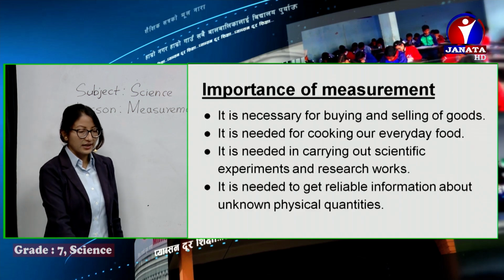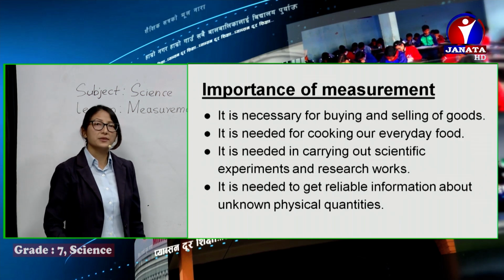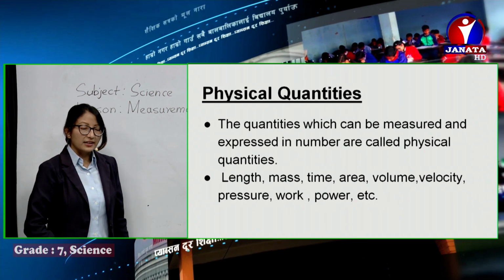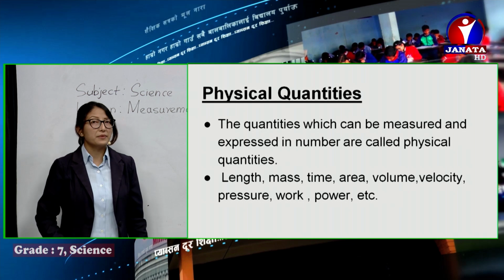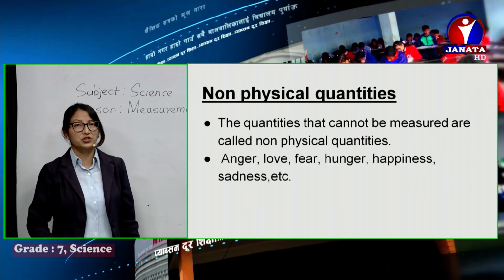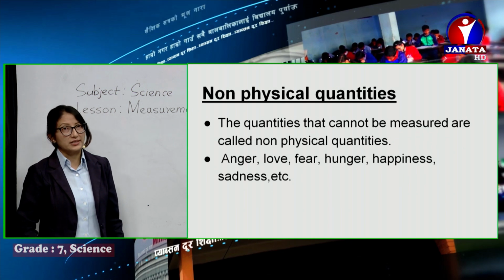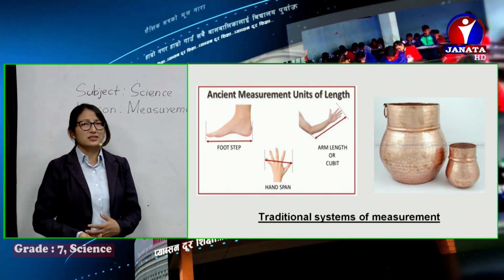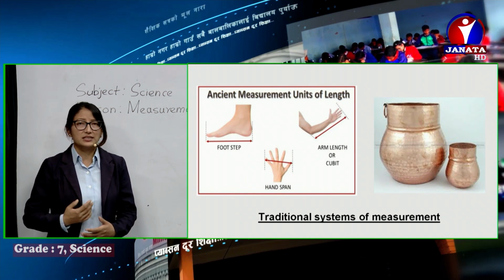We learned about its importance in our daily life. Then we learned about different quantities that can be measured as physical quantities, and quantities that cannot be measured as non-physical quantities. Under physical quantities, we discussed various fundamental quantities in short.